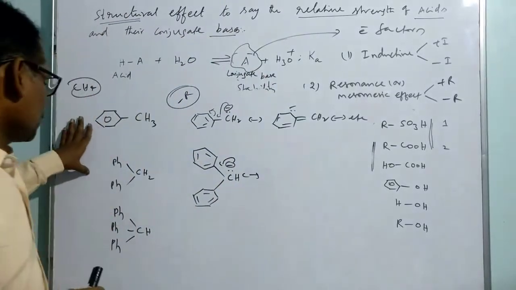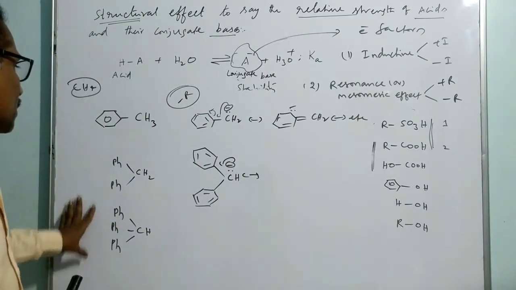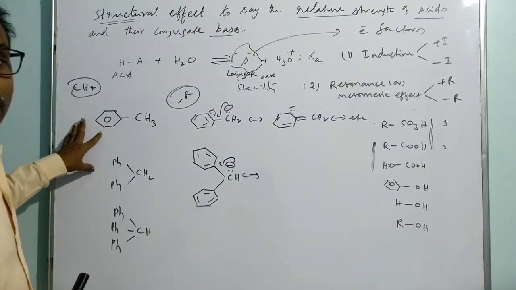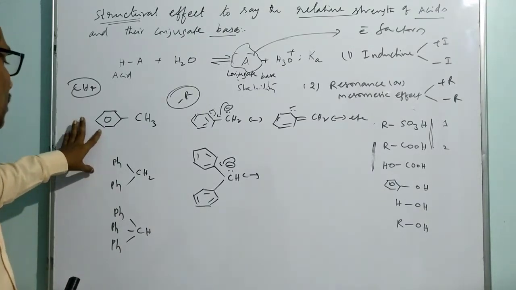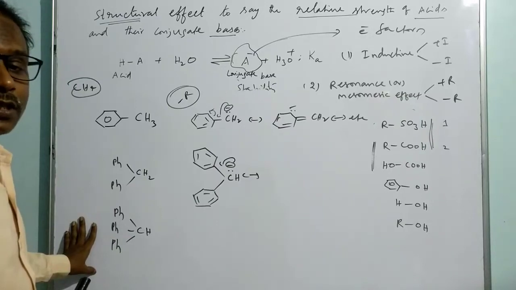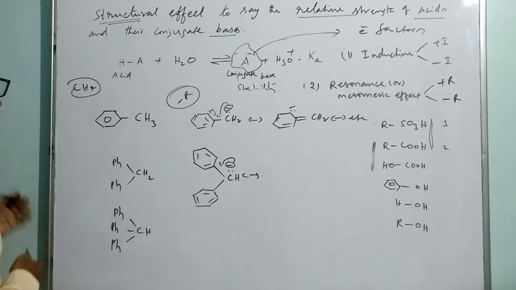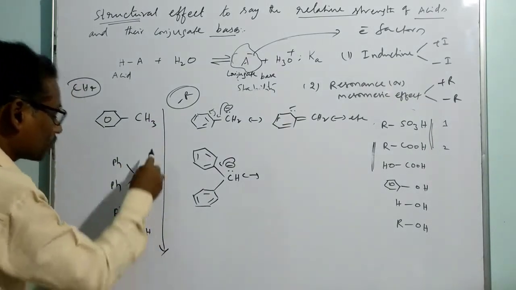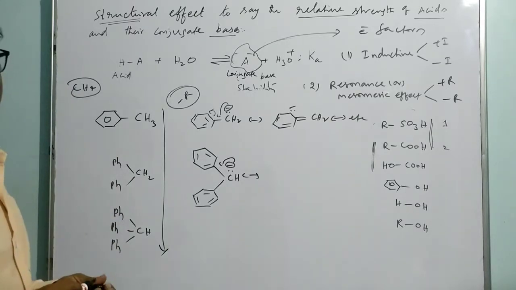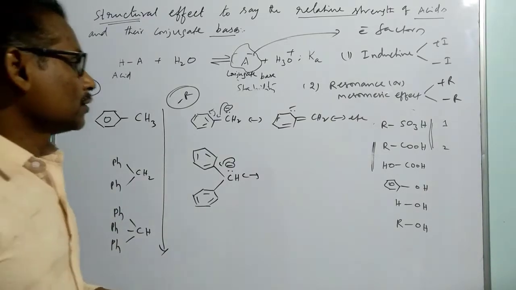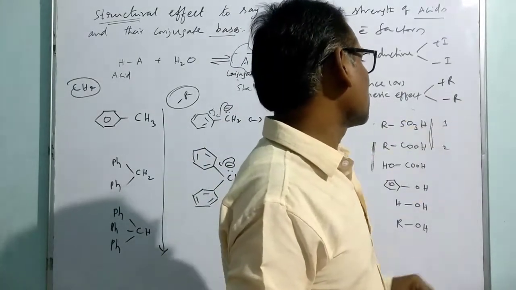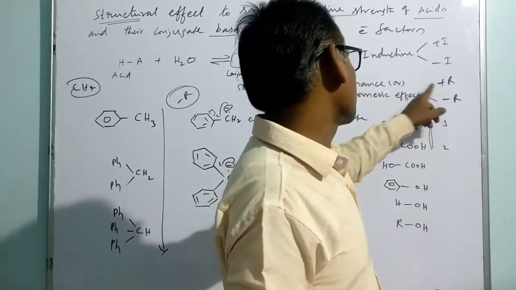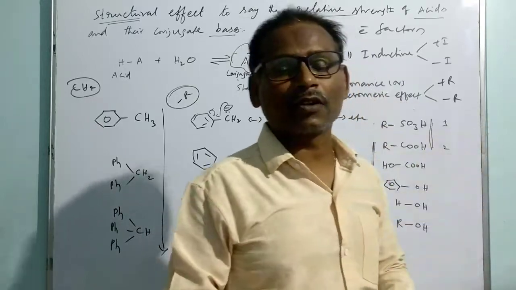To say the acidic strength of these compounds, the negative resonance effect of the phenyl group helps us say which is a stronger acid. So the acidic strength gradually increases from top to bottom. In this way we can understand the meaning of positive resonance and negative resonance, otherwise strictly called the positive mesomeric effect and negative mesomeric effect.